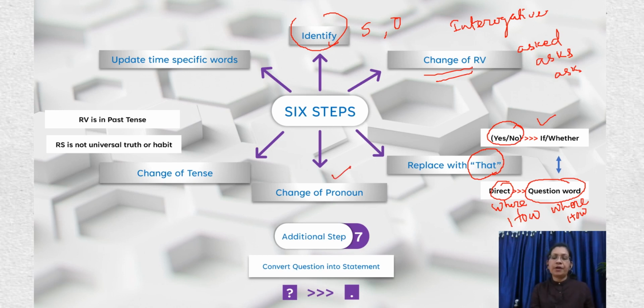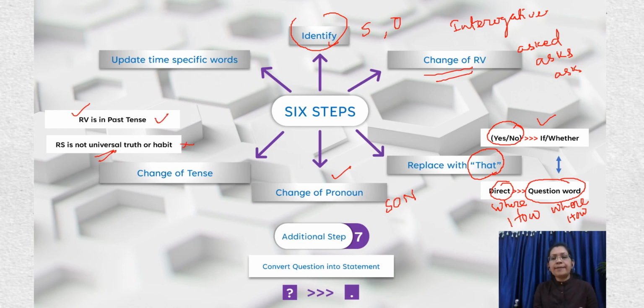Next is change of pronoun using the SON formula. Then change in the tense if the reporting verb is in past tense. But if the reporting verb is in present tense or it is a universal truth, there is no change of tense.